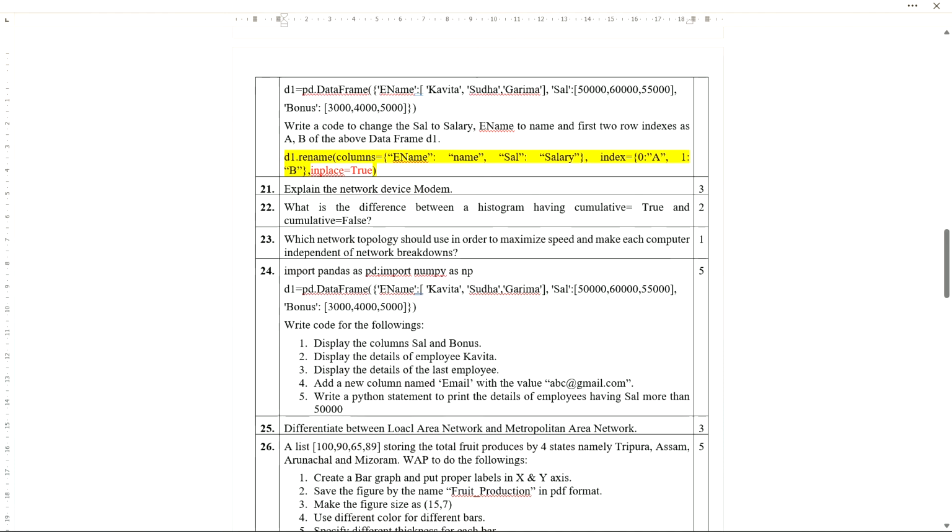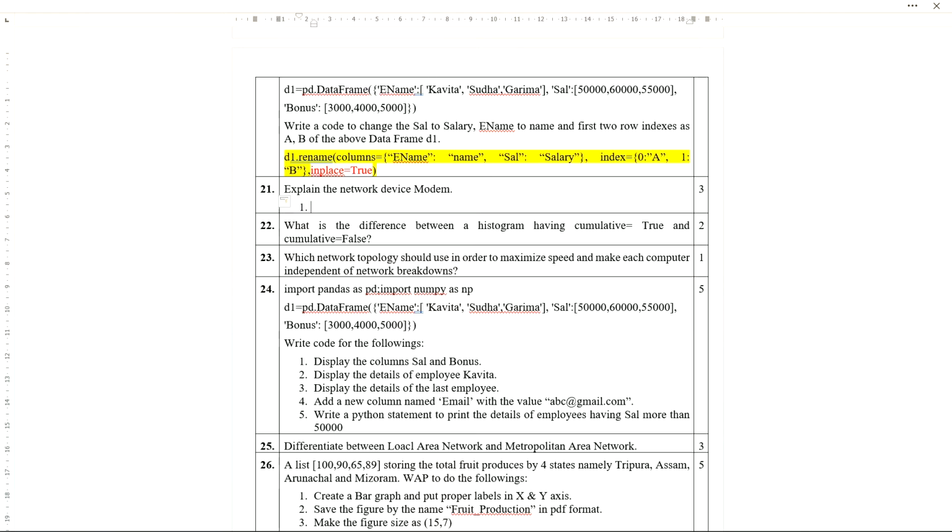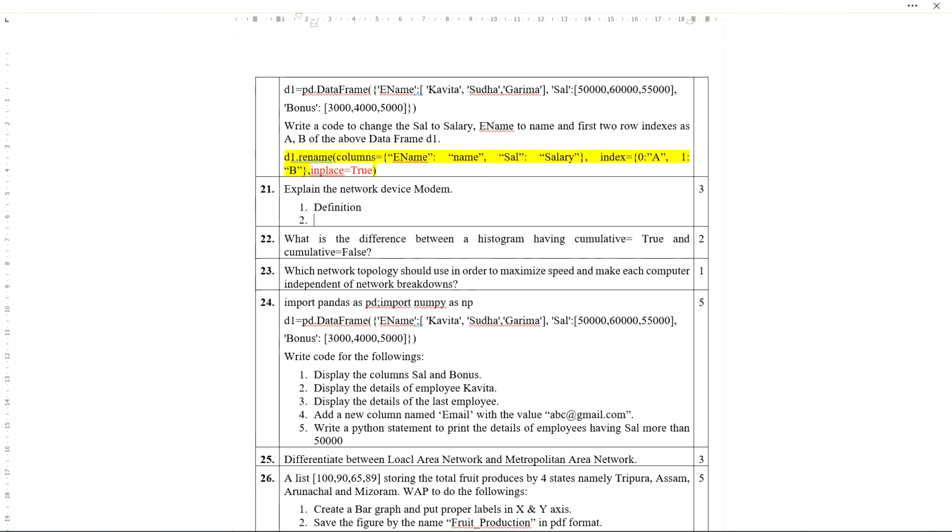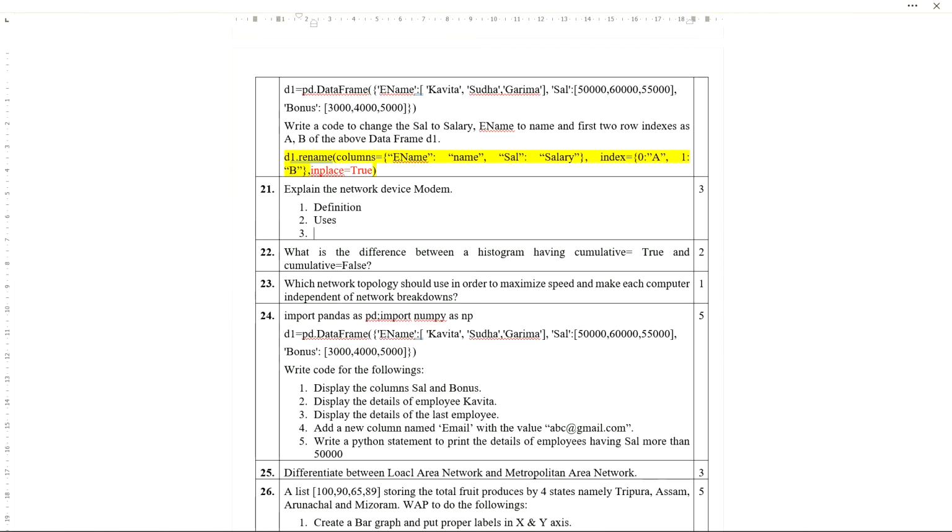So, explain the network device modem. Three marks, three points you need to write. First, definition. Second, uses. Third, types. These three pieces of information you need to write. Types are internal and external. Uses: we use a modem for converting analog signal to digital signal and vice versa while transferring the signal over a telephone line. You need to add this line, over a telephone line. Is that clear? Definition you already know.